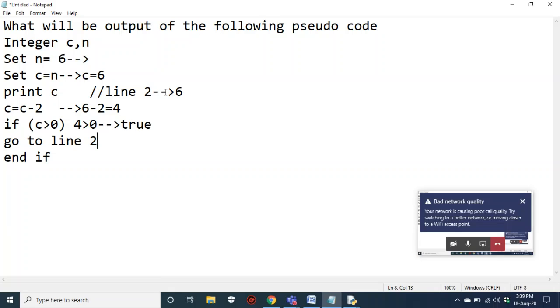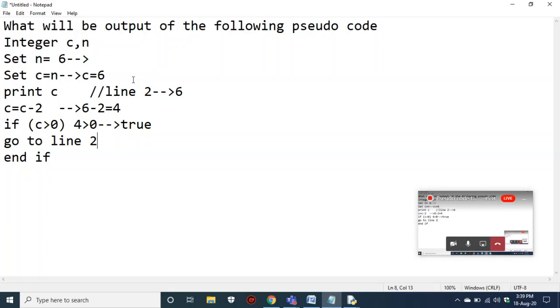If the statement is true, he is telling us to jump back to line 2. What is line 2? Print c, so again you have to print c. But what value exists in c now? It is 4. 4 has been printed, and now 4 minus 2 is 2.